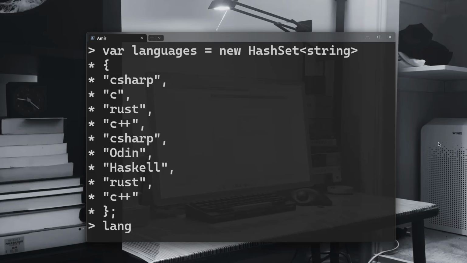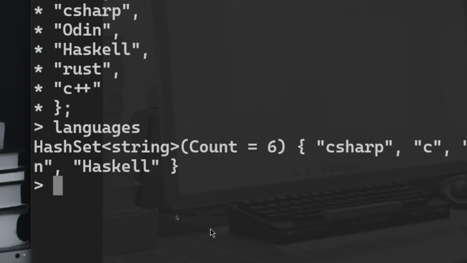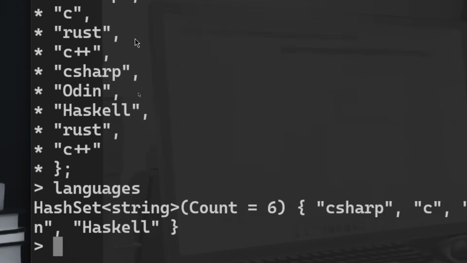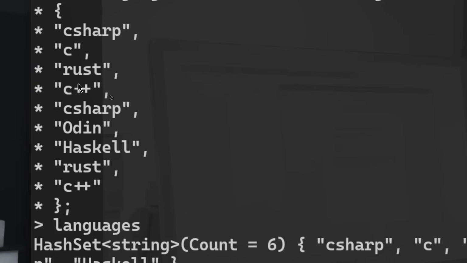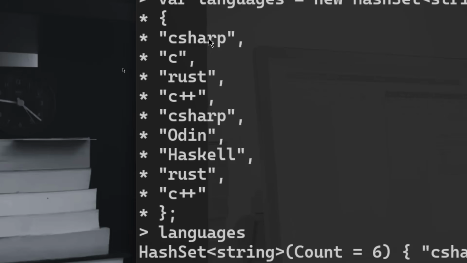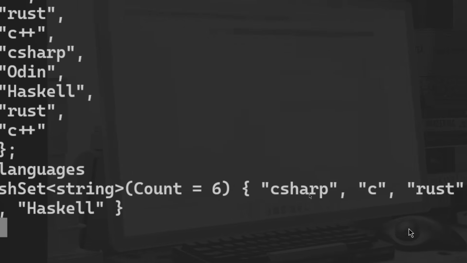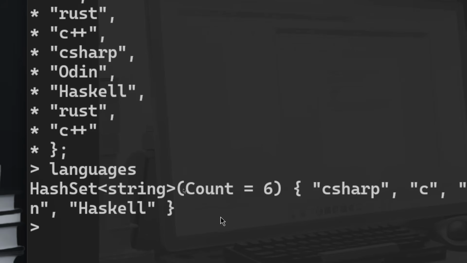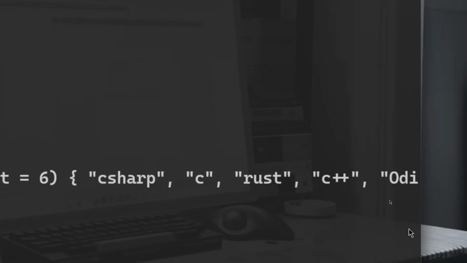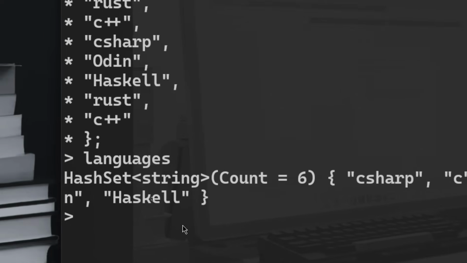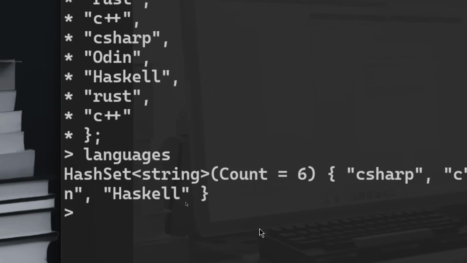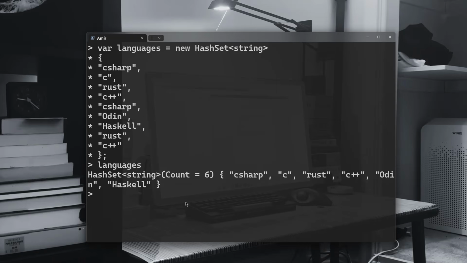If you print that, you're going to have a count of 6, not 9, because originally we have 1, 2, 3, 4, 5, 6, 7, 8, 9. So from 9 elements to 6 elements. You see that the hash set automatically removed any redundant information. And that's exactly the same idea in Python. It's called sets in Python's case. Right, so that's as far as hash set in C#.